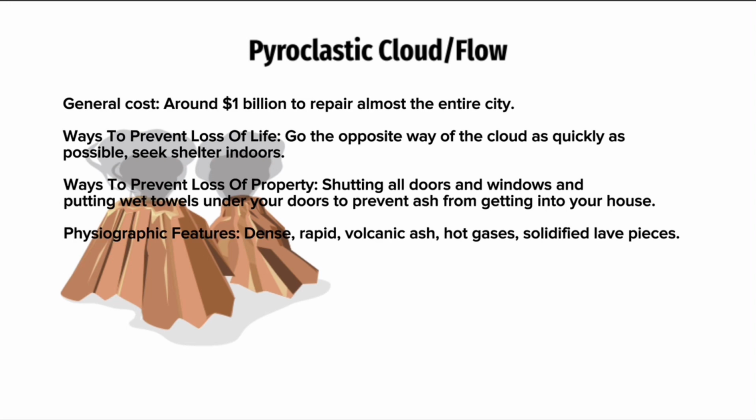To prevent loss of life, you have to go the opposite way of the cloud as quickly as possible and seek shelter indoors. To prevent loss of property, shut all your doors and windows and put wet towels under your doors to prevent ash from getting into your house. Physiographic features of a pyroclastic flow are it is dense, rapid, has volcanic ash, hot gases, and solidified lava pieces.